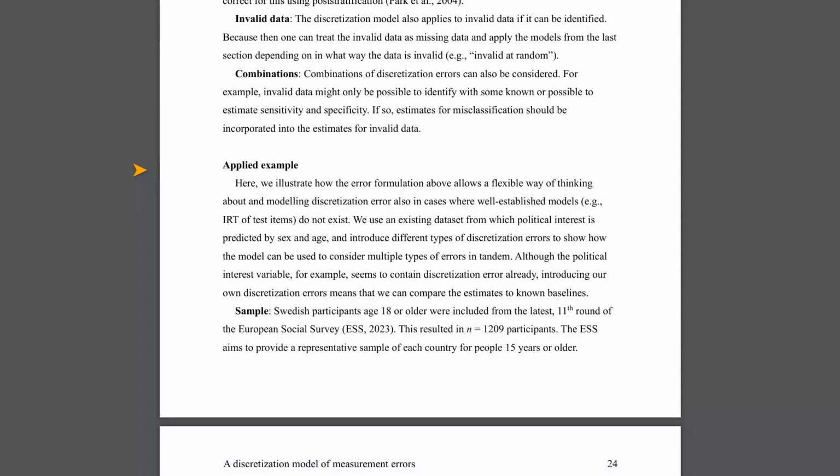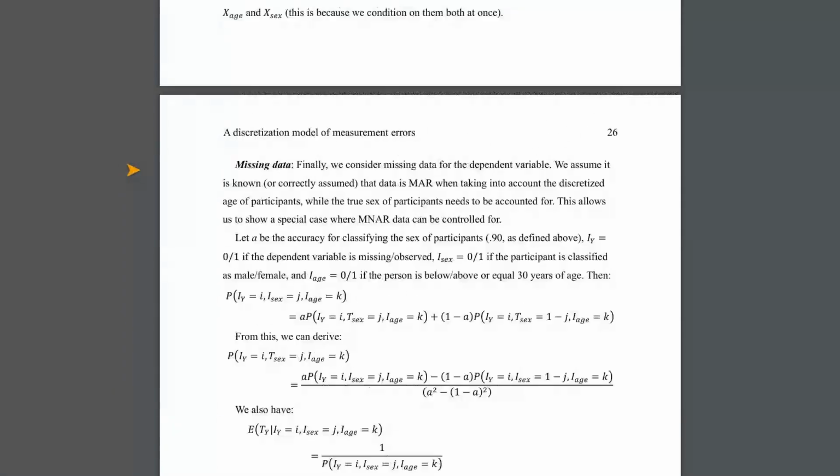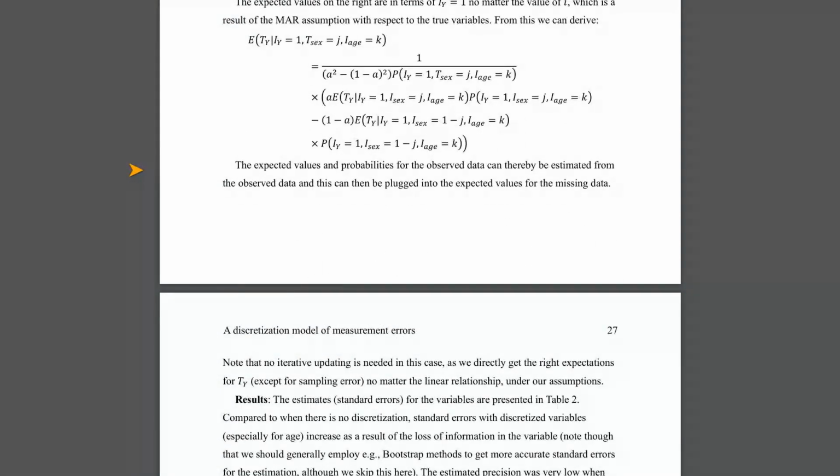The researchers have given us a powerful, unified way to think about a whole class of measurement errors that go beyond the usual random noise. They've shown that when we collapse true scores into measured scores, whether it is through explicit categories, missing values, or even misclassification, we introduce discretization errors. These errors reduce the variance we see in our measurements compared to the true underlying variables. And this can lead to underestimating relationships and a lack of power in our studies.